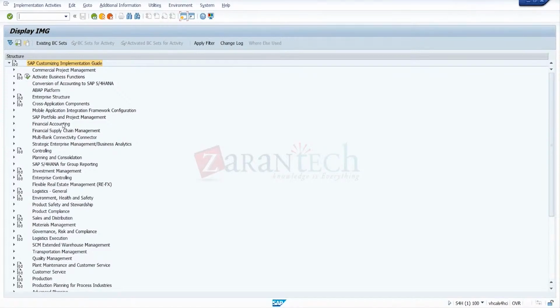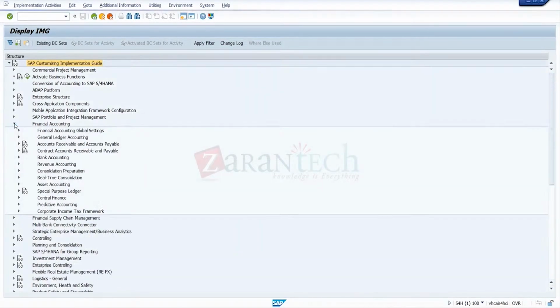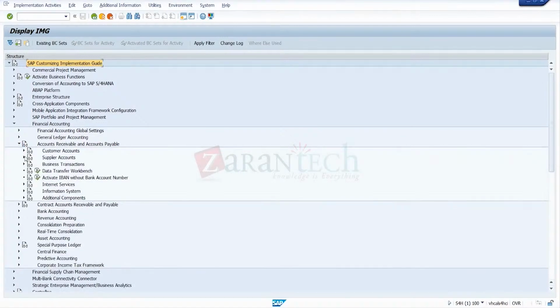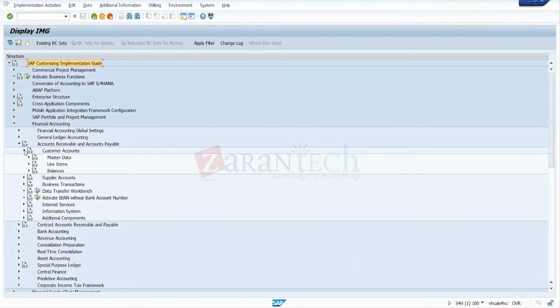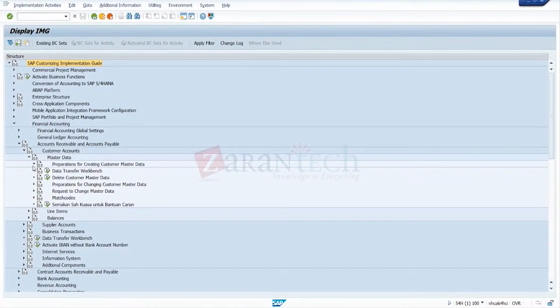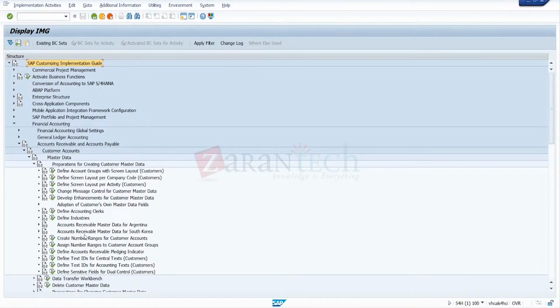So we'll go for the first one. We'll go for both the groups. Both the groups will maintain number range, and then we see how to use the number in the BP master. So in financial accounting, yesterday I already created that account group. So I'll go for customer accounts, master data, preparations, and first let's see in the number range whether the system has any external number.